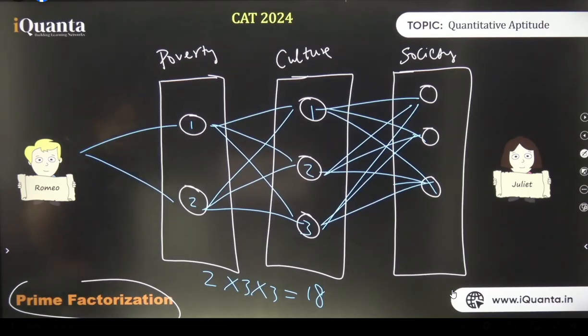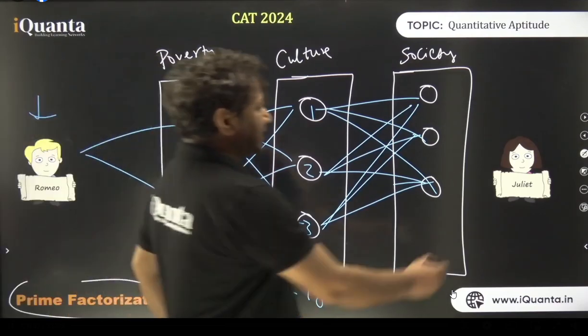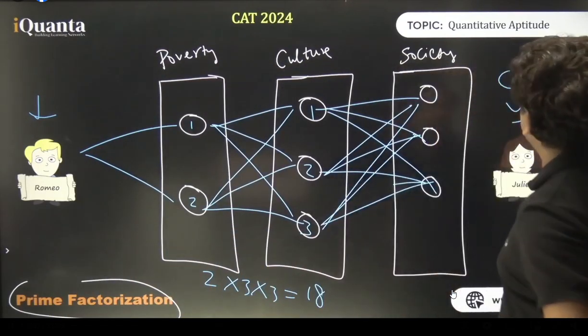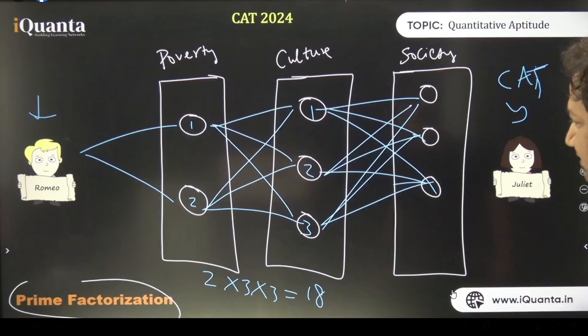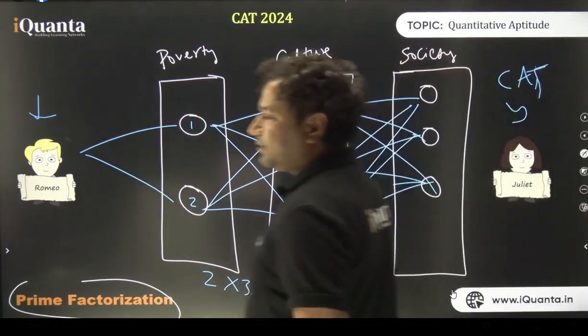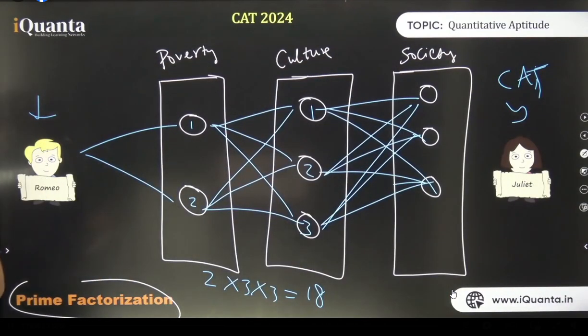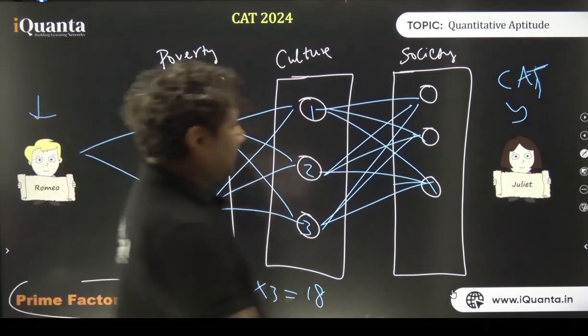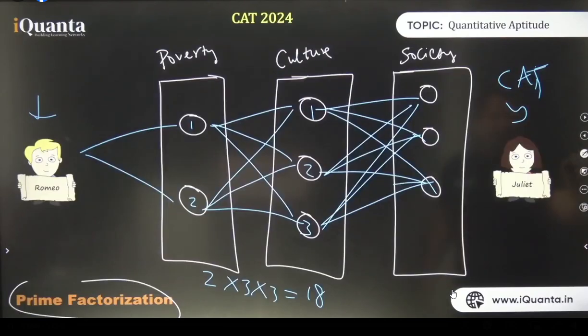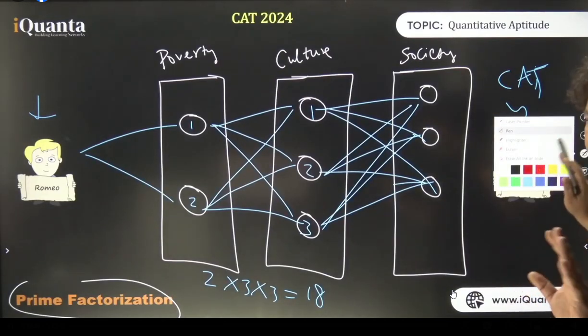Okay? So, let's say all of you are Romeos and Juliet is the CAT exam. There are so many different ways, out of which one way is this class. So we have 18 different ways. Why give this example? Because this is how we count the number of ways whenever we have to find the number of ways in calculations. ठीक है, अब ये करने के बाद हमें कुछ समझना पड़ेगा. Is that clear everyone? No problem at all.